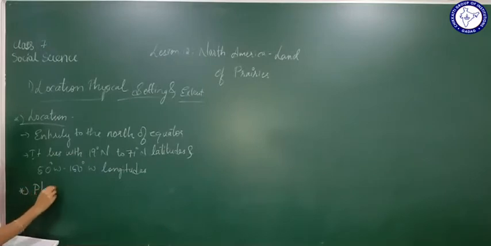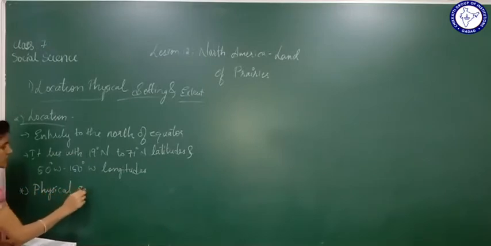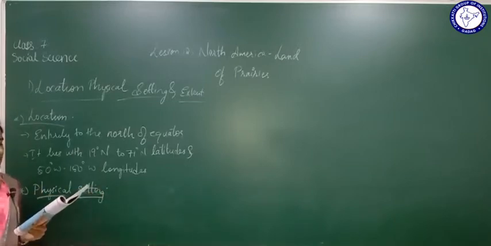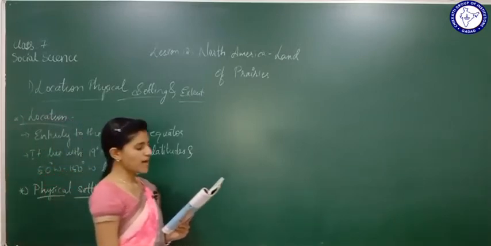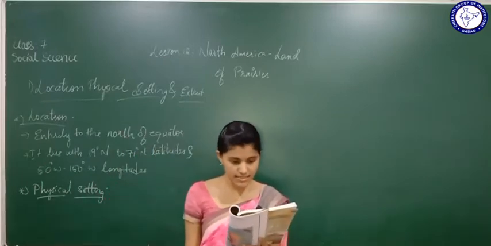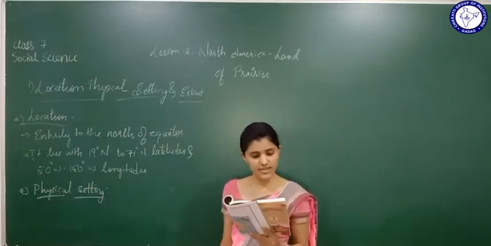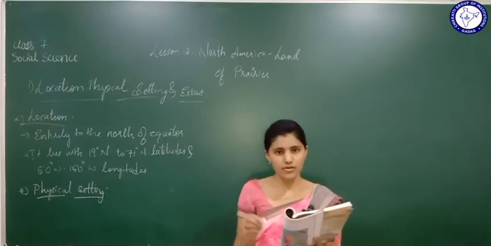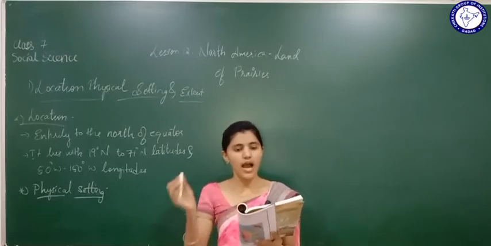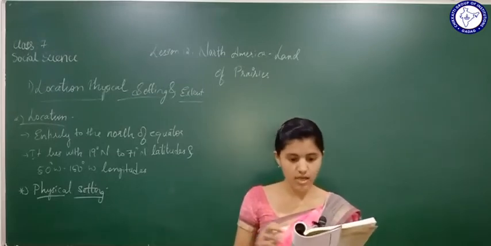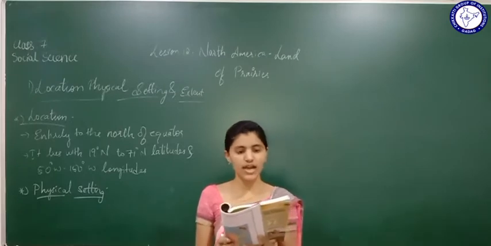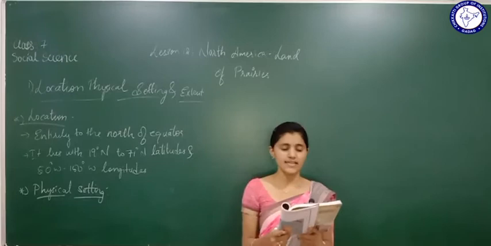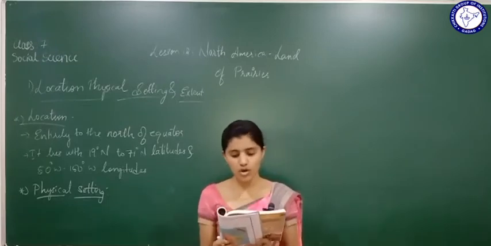Now let us study about the physical setting, how it is. North America is surrounded by the Atlantic Ocean in the east, the Pacific Ocean in the west and the Arctic Ocean in the north. See, North America, what all do we find? The Atlantic Ocean in the east, the Pacific Ocean in the west and the Arctic Ocean in the north.